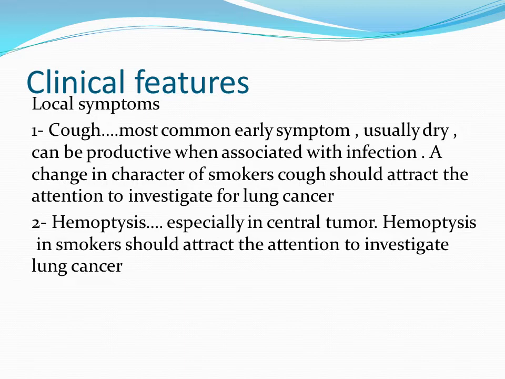The second local symptom is hemoptysis, coughing of blood, especially with central tumors. We have said already that tumors involving a large bronchus give early symptoms. Hemoptysis occurs more when there is a central tumor involving a large bronchus. Hemoptysis in a smoker should attract attention to investigate for lung cancer.